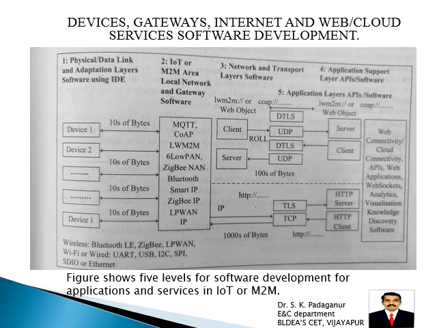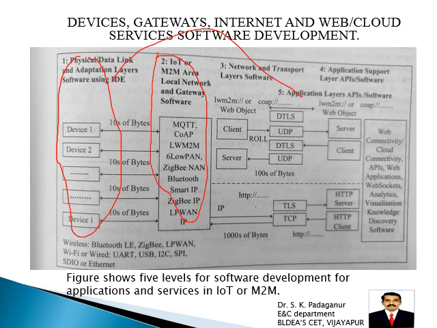The first level is physical data link and application layer software using IDE, which include all the devices. So here we have to see the first layer and its belonging. Then second layer is IoT or M2M area local network and gateway software. So that's why I told gateway is the connecting point between your device and the cloud. Then third layer we call network and transport layer software. We studied so many times these client and server concepts, so that can be studied in this third level.